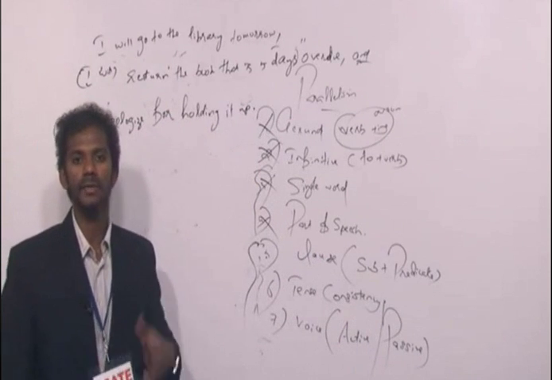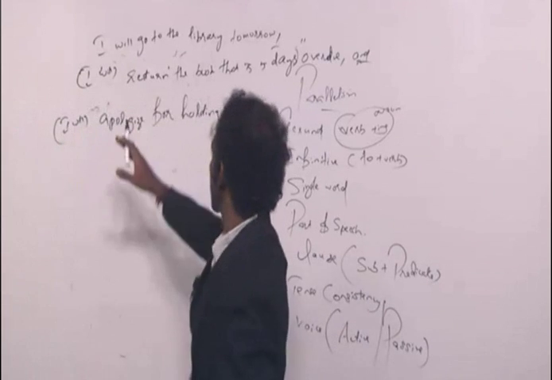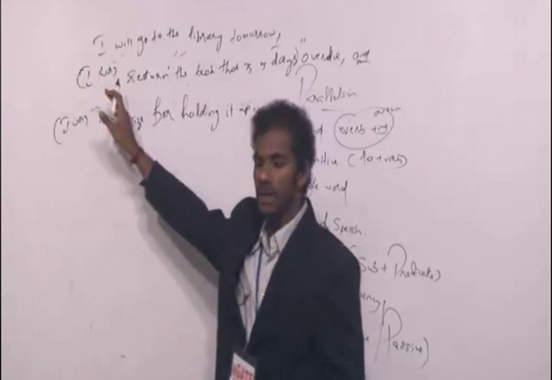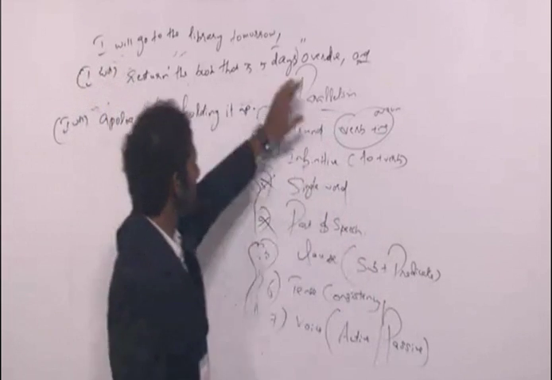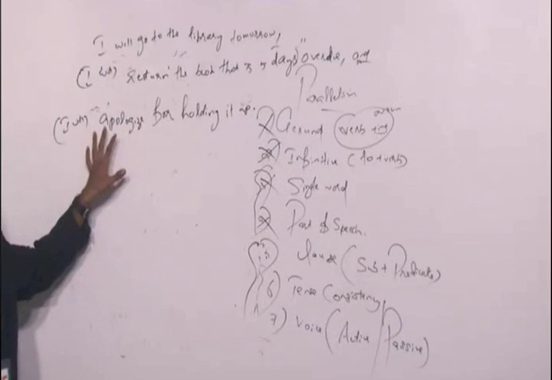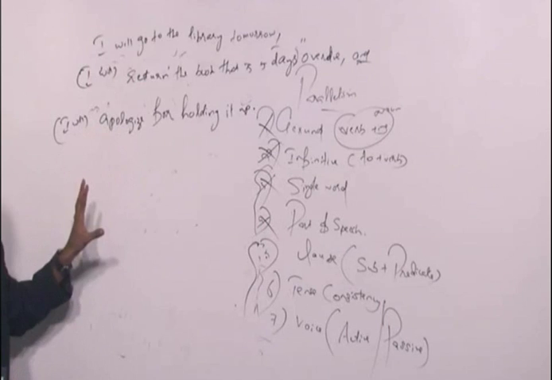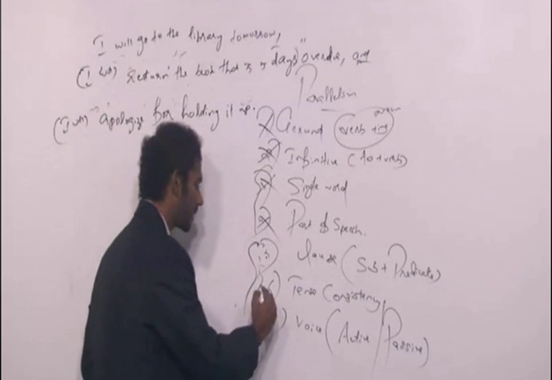All the three ideas are in the future tense. I will go to the library tomorrow. Future tense. Return the book is same as I will return the book. I will is understood there. Future tense. Return the book that is 5 days overdue. And apologize. Apologize is same as I will apologize. I will is understood here. Apologize for holding it up. So now tense consistency is fine.